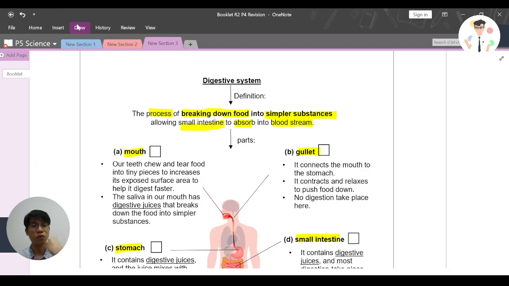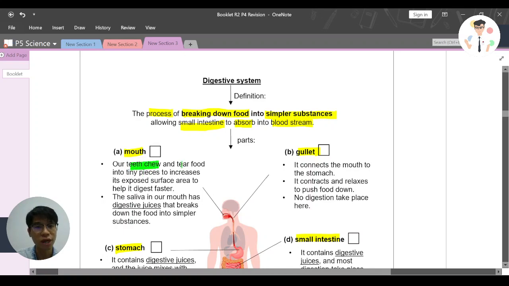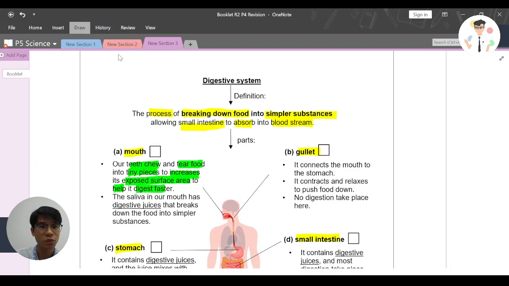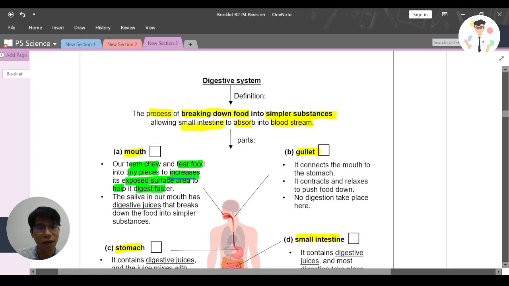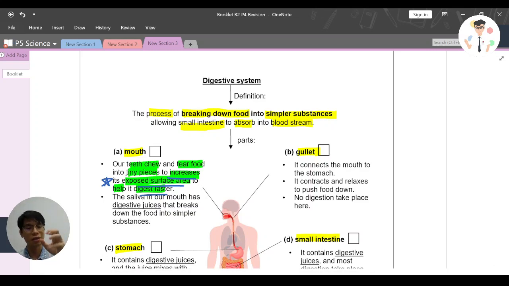In the mouth, when we eat food, our teeth will chew and tear food into tiny pieces. Why? It helps us to increase the exposed surface area of the food, and it helps it to digest faster. Let me quickly highlight this part because it is important. They will ask you what the role of the mouth in digestion is. For example, it chews and tears the food into tiny pieces to increase exposed surface area.